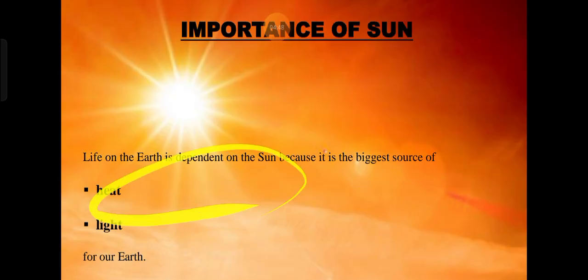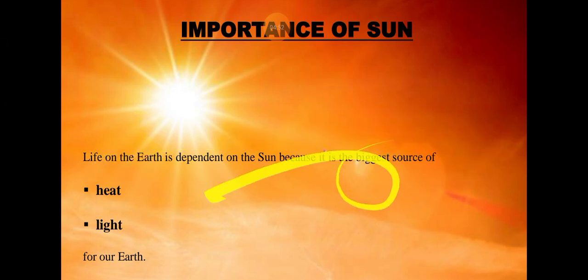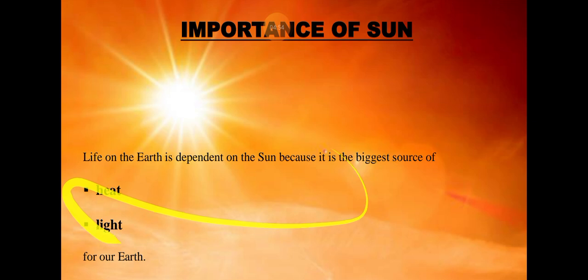Life on earth is dependent on the sun because it's the biggest source of energy, heat and light. Due to sunlight, we can get electricity, bulbs, solar panels, all that. So it's the biggest source of energy, heat and light for our earth.